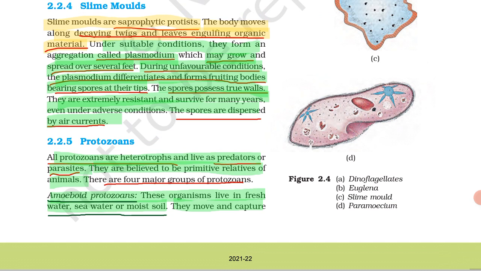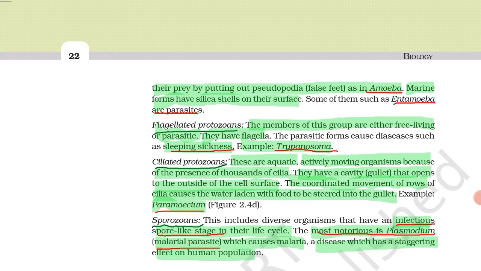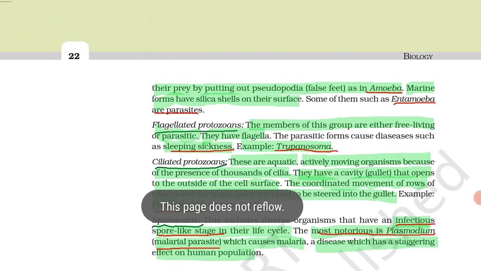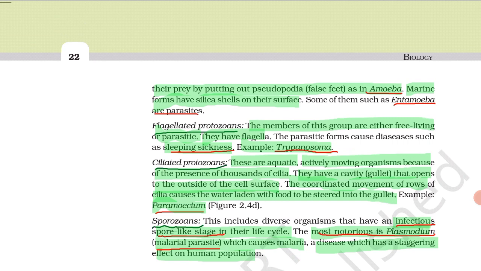So let's see amoeboid protozoans. These organisms live in fresh water, sea water or moist soil. They move and capture their prey by putting out pseudopodia, means false feet, as in amoeba.